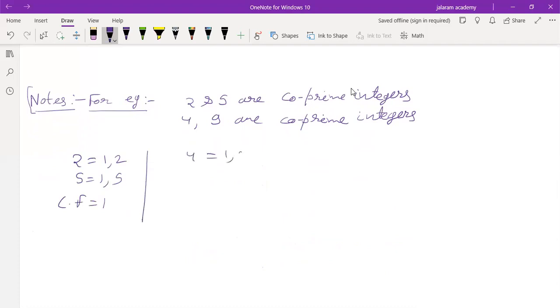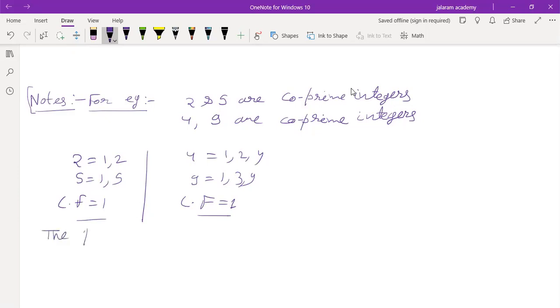Factors of 4 are 1, 2 and 4. Factors of 9 are 1, 3 and 9. The common factor between them is 1 only. Is that clear to you? The pair of integers which have only 1 as their common factor are called co-prime integers. Is that clear to you? Yes, sir.